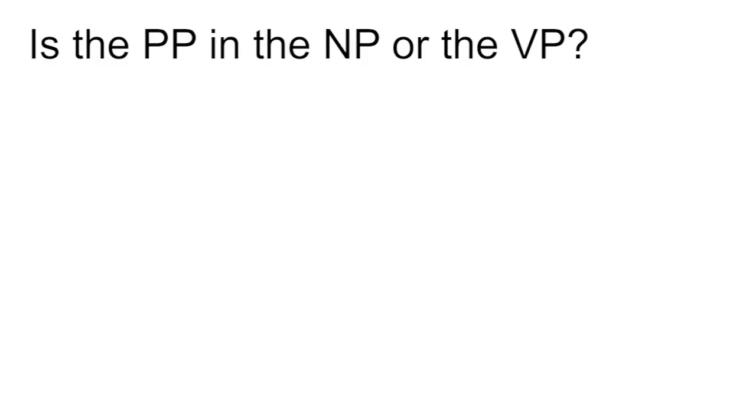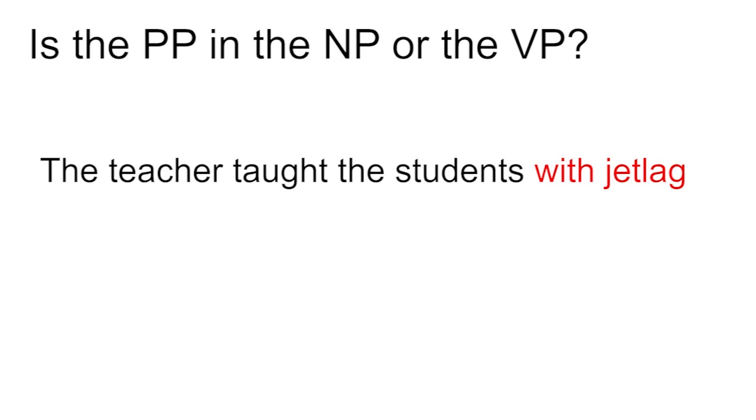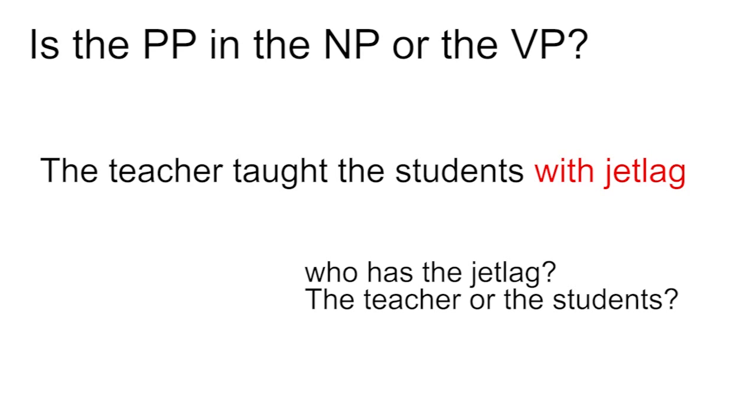Is the prepositional phrase in the noun phrase or the verb phrase? We've just seen that one of the things that can be a post-modifier in the verb phrase is a prepositional phrase. We remember from the module on noun phrases that noun phrases can also have a prepositional phrase as a post-modifier. Sometimes it isn't clear whether a prepositional phrase modifies a noun or a verb, whether it is inside the noun phrase or inside the verb phrase. Take the example, the teacher taught the students with jet lag. Who has the jet lag, the teacher or the students? Both interpretations are possible. So where does this ambiguity come from?